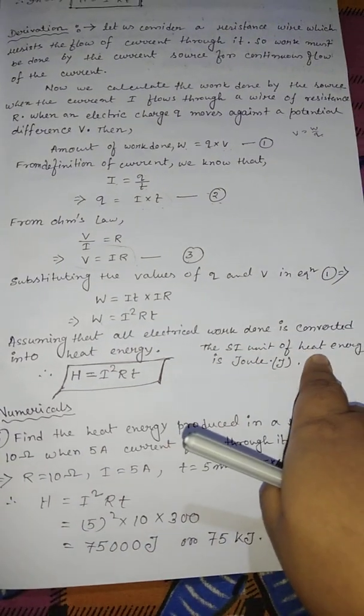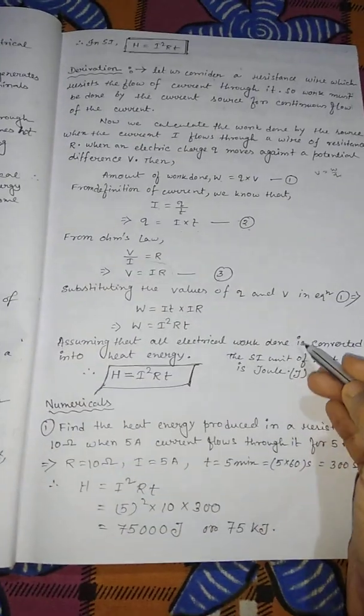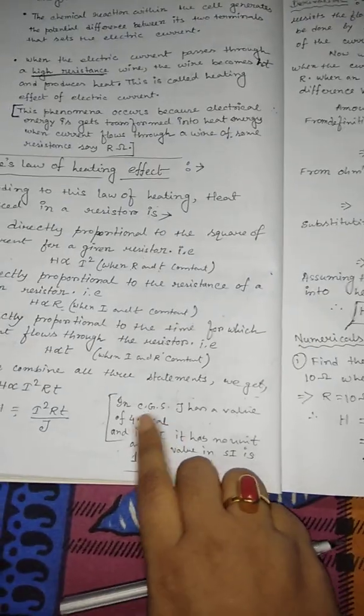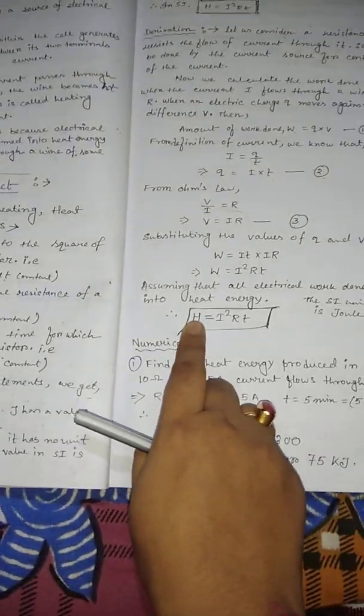So the SI unit of heat energy is Joule. Heat energy, not the J. J is a proportionality constant, but this is heat energy. Heat energy unit is Joule.